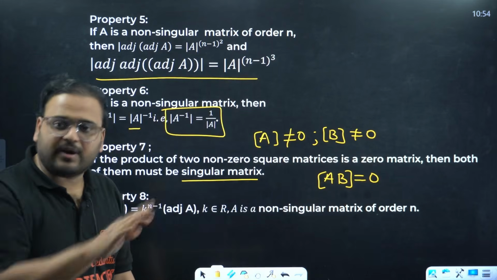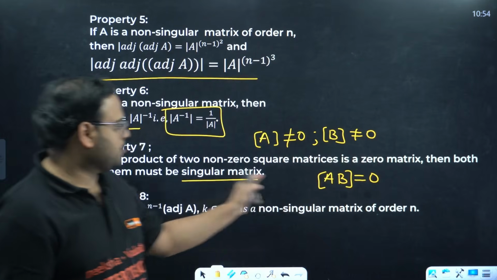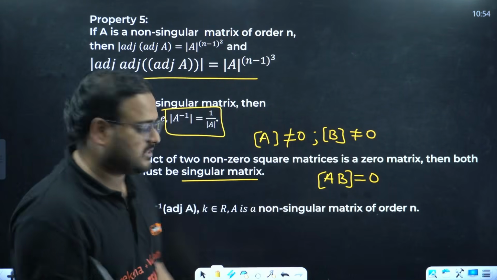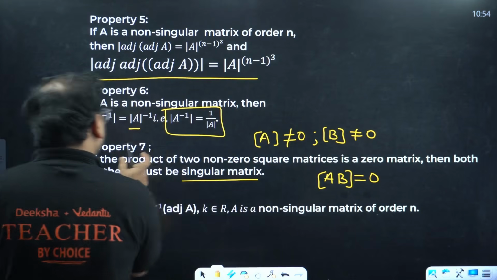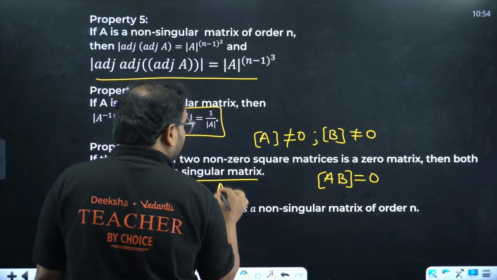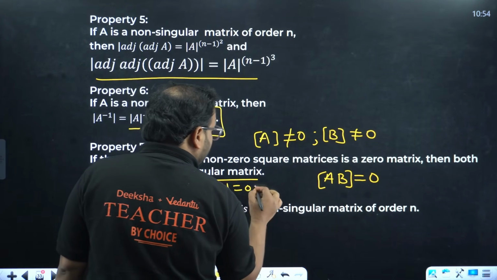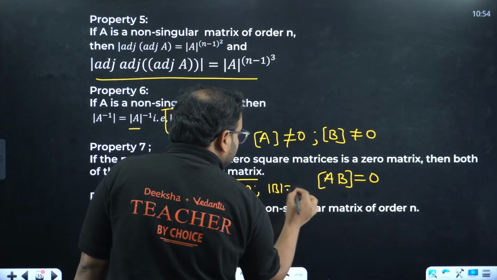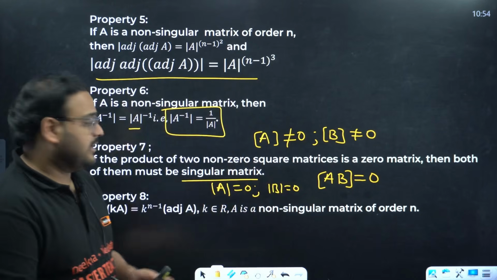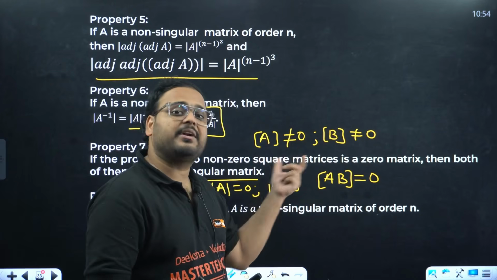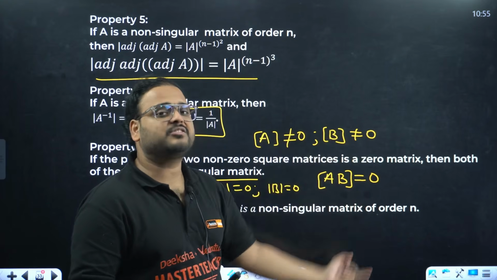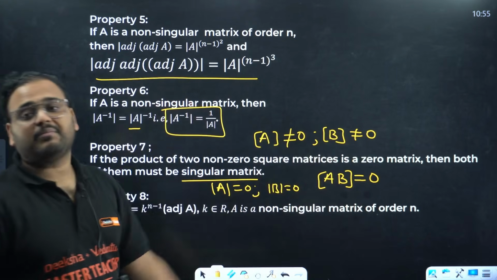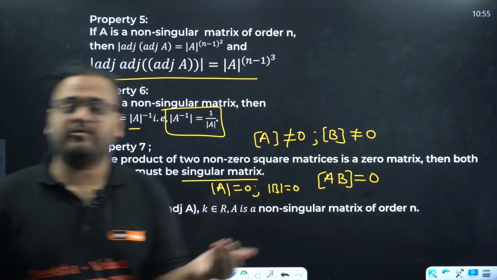So far it is only about matrices. But the last statement says that then both must be singular. What it means is that the determinant of A should be 0 and the determinant of B should be 0. There is a difference. In the first two statements you are looking at non-zero matrices, and the product is coming as the 0 matrix. Then the determinant of A and B will be 0, because they are singular matrices.